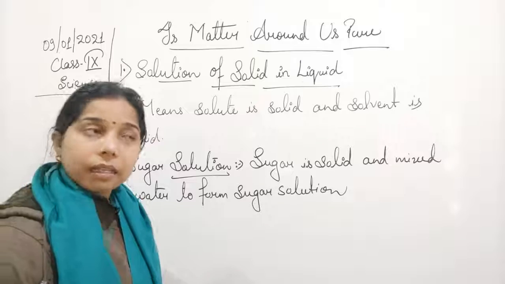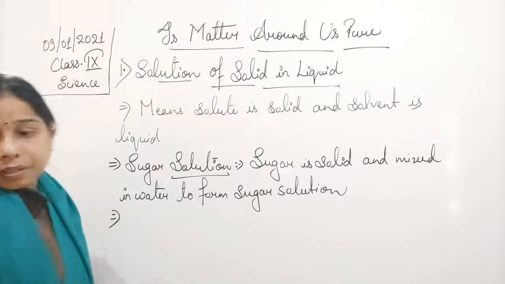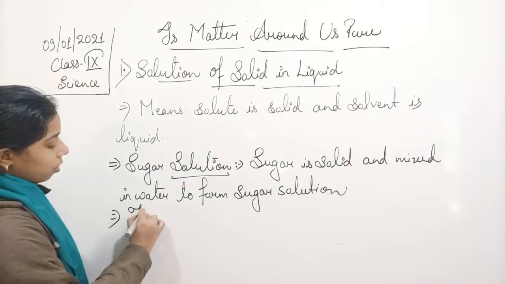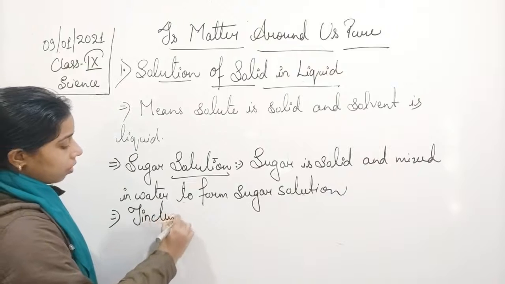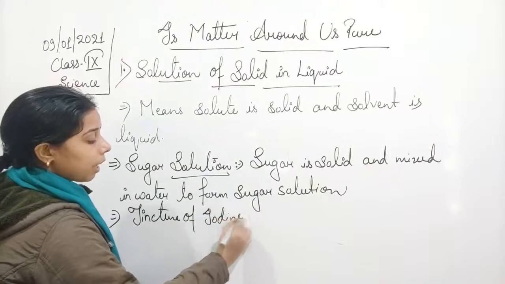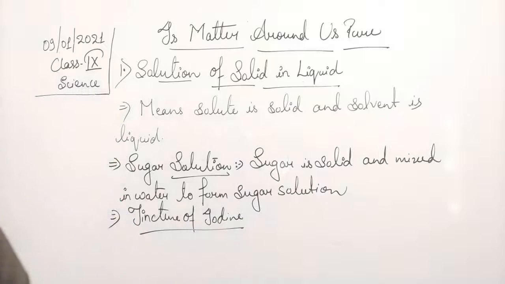We can take another example, student, and that is tincture of iodine. Okay, tincture of iodine is a very important one. Most of the time the question is asked: what do you understand by tincture of iodine?